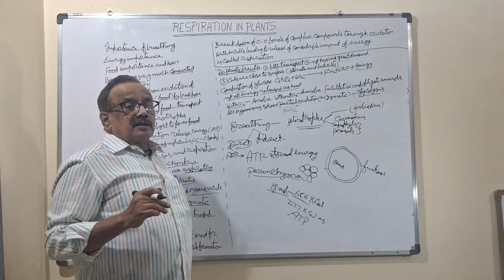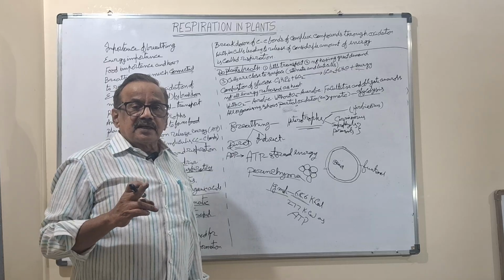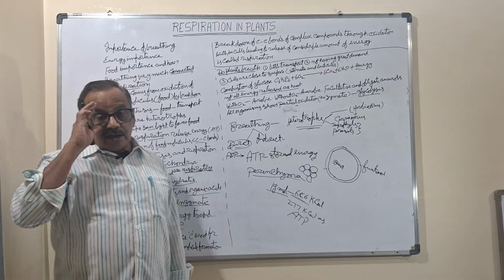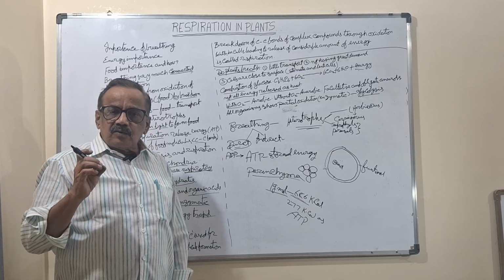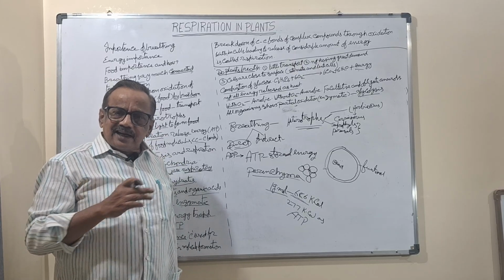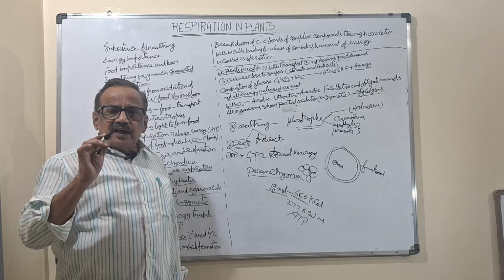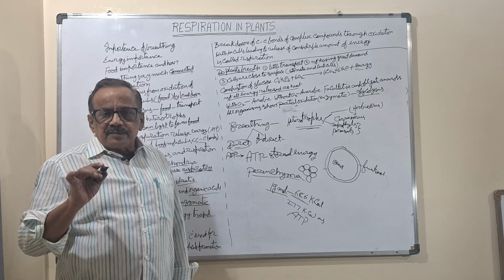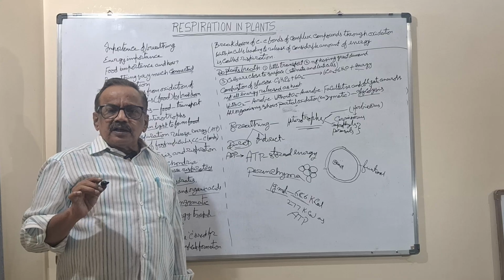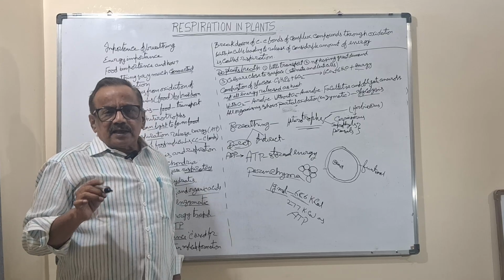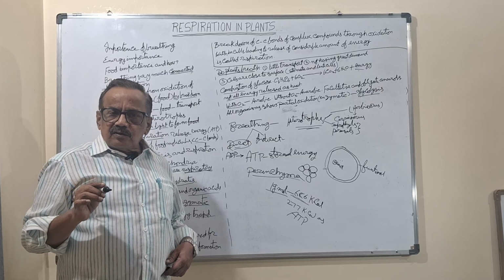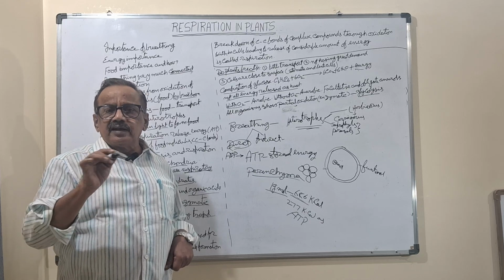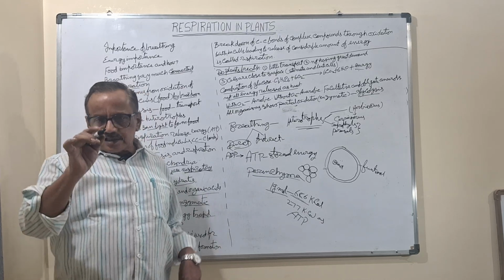Respiration done with oxygen is called aerobic respiration. In aerobic respiration, the macromolecule of the food material will be entirely oxidized, and the full energy will come out. If they give this statement, it is correct. Only part of the energy will come out from the macromolecule of the food by anaerobic respiration. That is also correct, and these statements have been given in previous years' papers, so remember it.